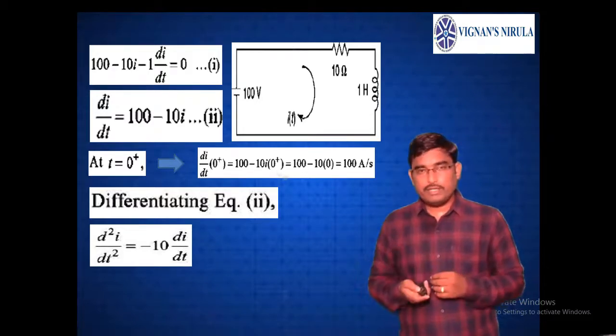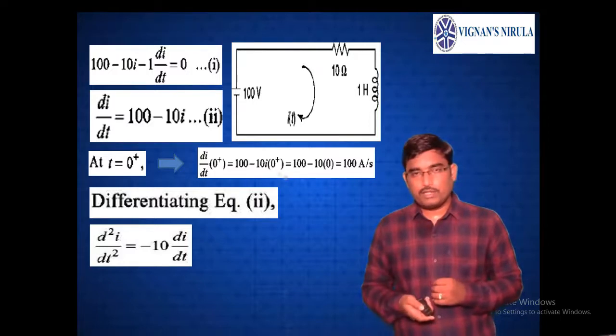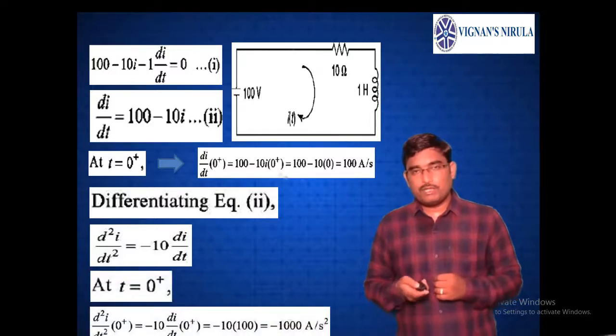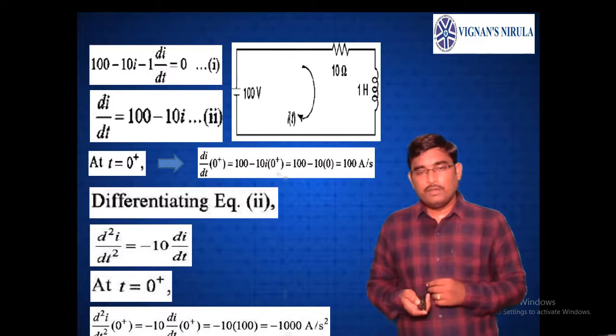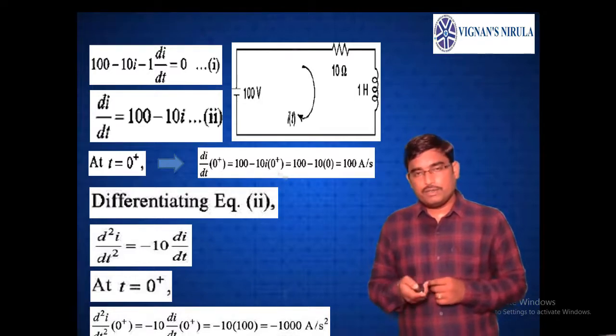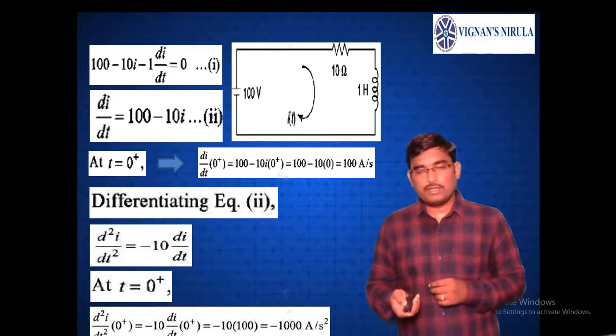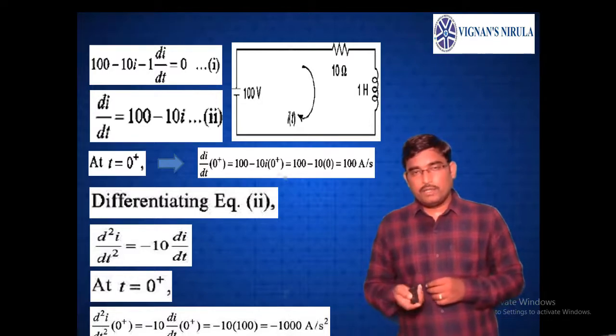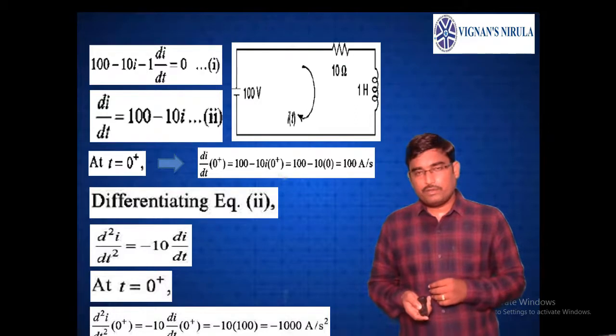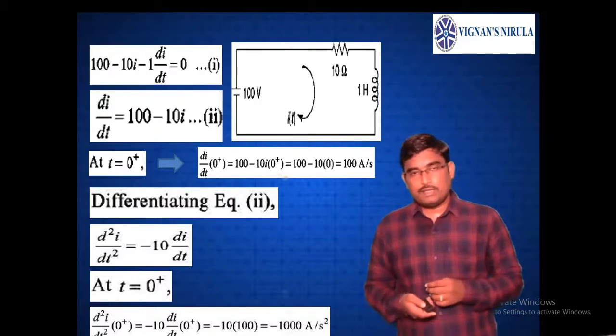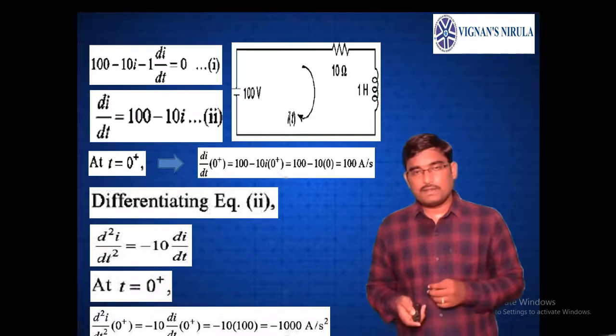Now, again we need to find this d square i by dt square at t equals 0 plus. So, d square i by dt square at t equals 0 plus will be minus 10 into di by dt at 0 plus. Already we got di by dt at 0 plus as 100. So, 100 into 10, minus 1000 amperes per second square. So, this is how we can find the rate of change of current di by dt and d square i by dt square at t equals 0 plus instant.